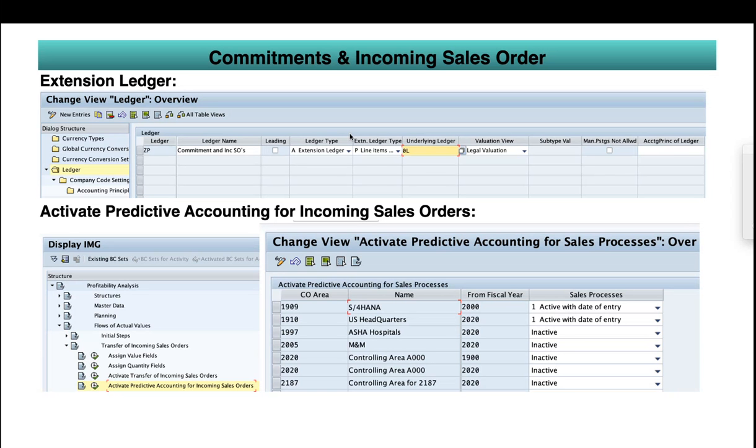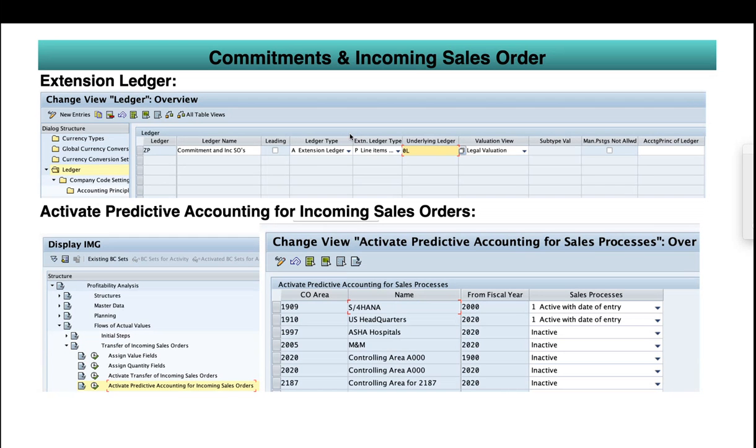Since SAP is suggesting the use of account-based COPA, this is not possible in account-based COPA. That is the reason SAP introduced this new functionality. We need to create a separate ledger for predictive accounting for incoming sales order. If you see the top portion of the screen, there is a ledger called ZP, commitments and incoming sales order.